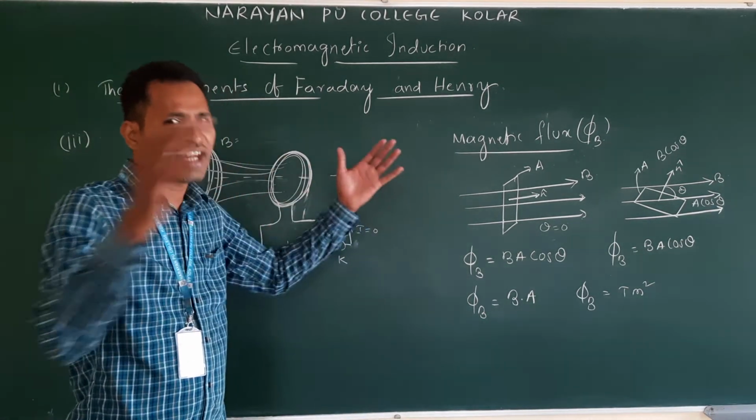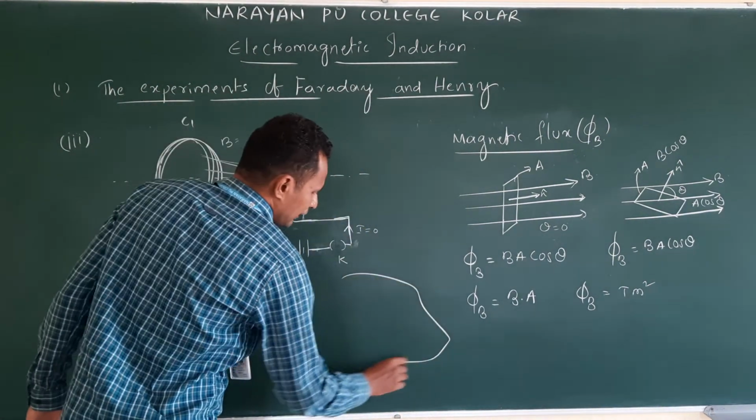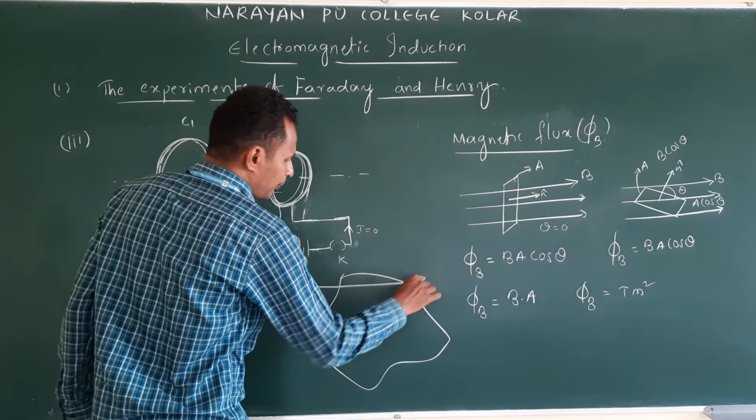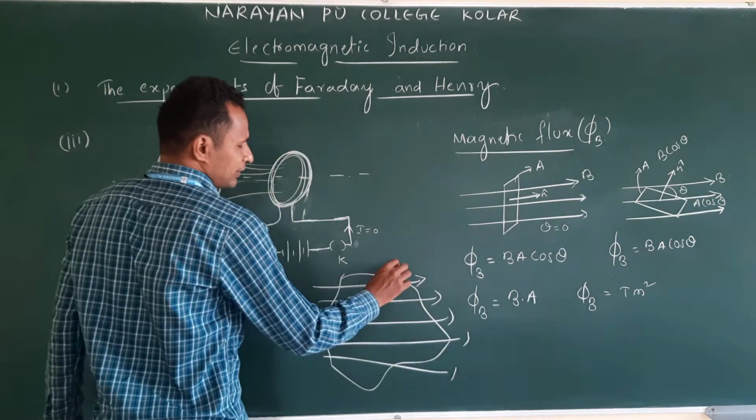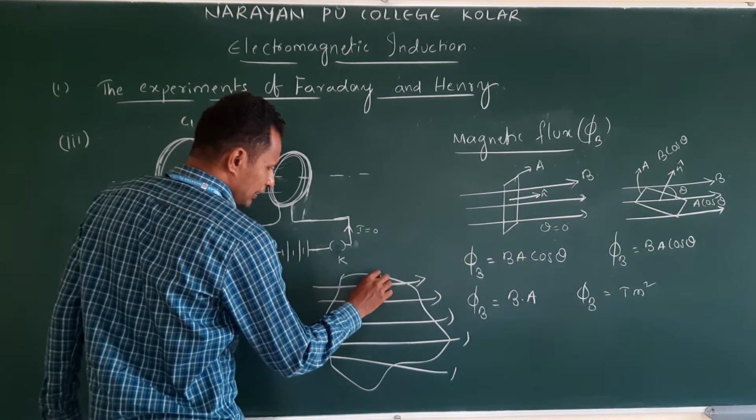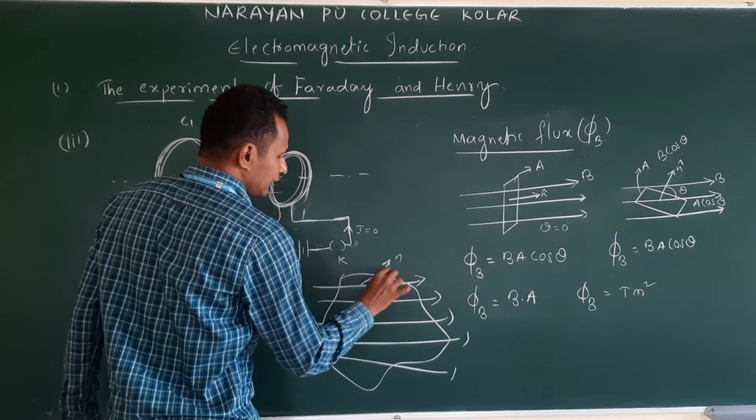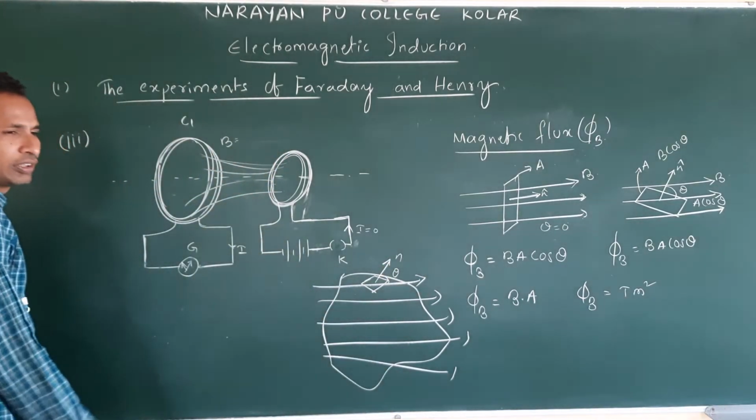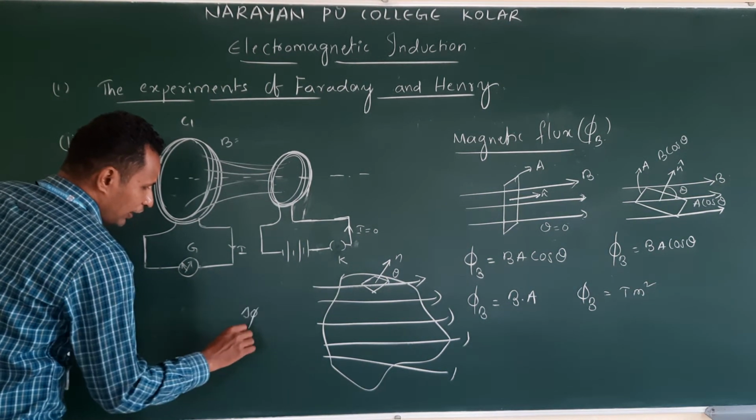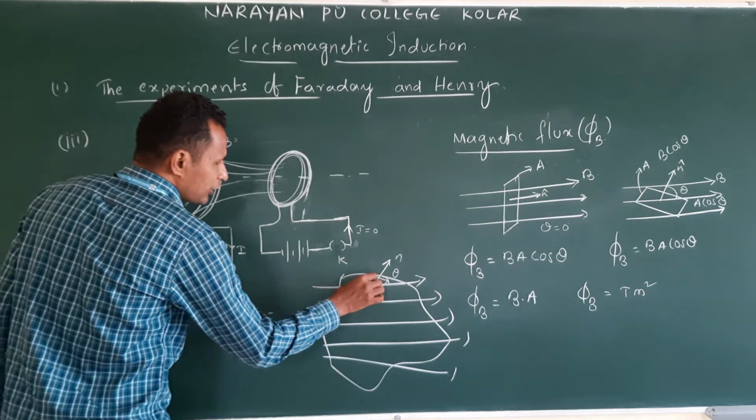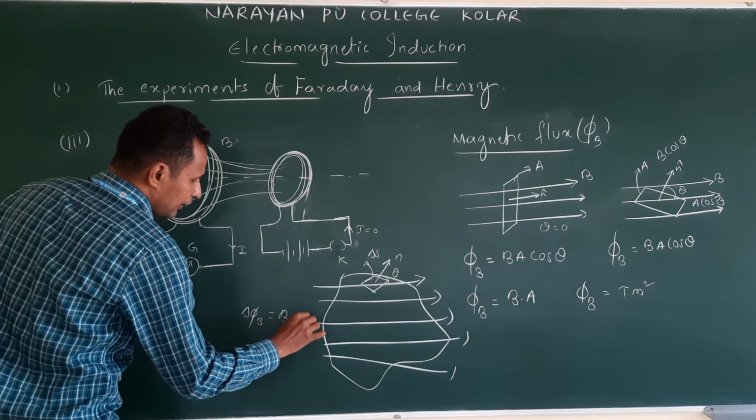And if we have a large area, then what do you do? Suppose we have an area like this, and field lines are passing like this. In that case, we construct a small area like this, which makes an angle theta. Then the small flux, delta phi B, is equal to B dot delta A, where we take a small area delta A.